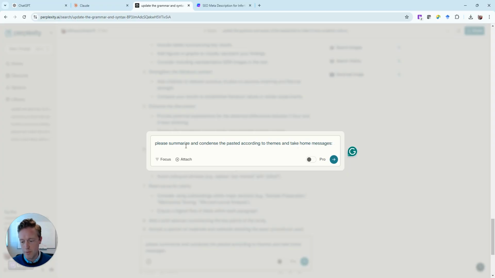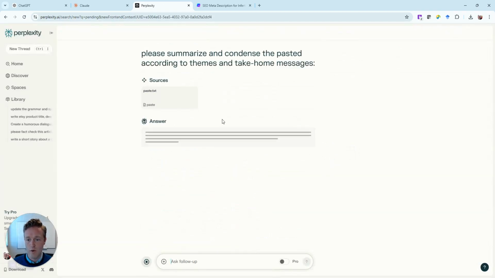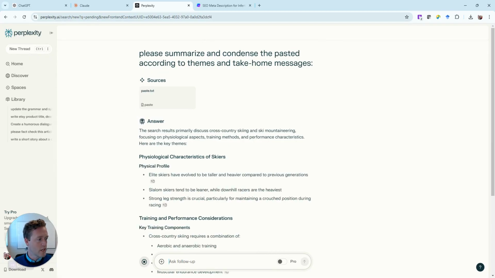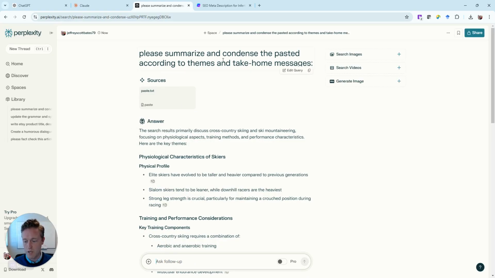Maybe take-home messages sounds a little bit not as professional, who knows. Grammarly is telling me to fix it to take-home, and then it's telling me to capitalize that, but here we go, we're going to paste that, so we've got our pasted text right there. You'll see paste.txt, it was not there before I pasted. 10 pages is a little bit too much to just list all in one prompt. So we're summarizing, and this one is going to be pretty easy because you can just write this prompt, which is not even at all intense. We'll maybe see if we can go deeper with this.